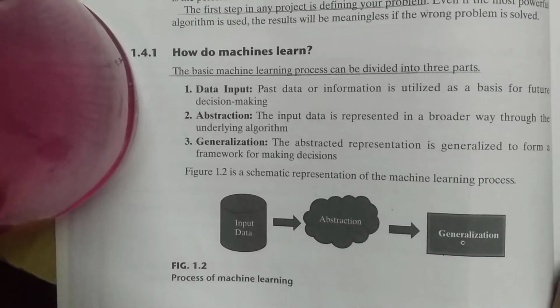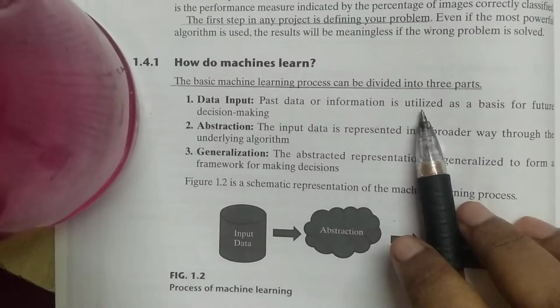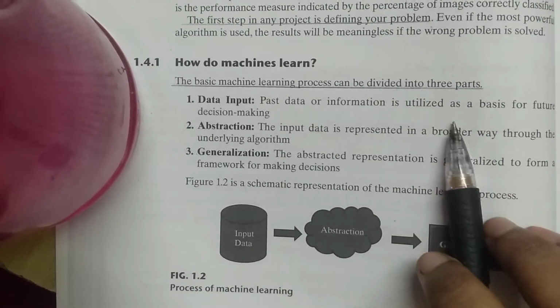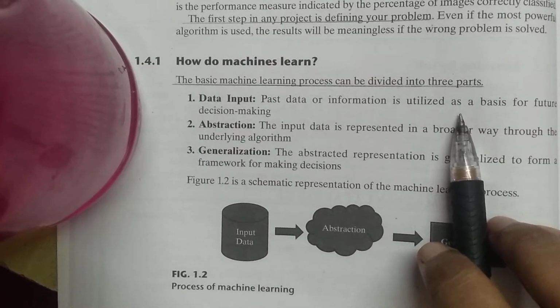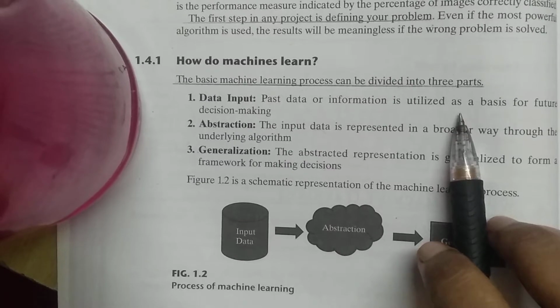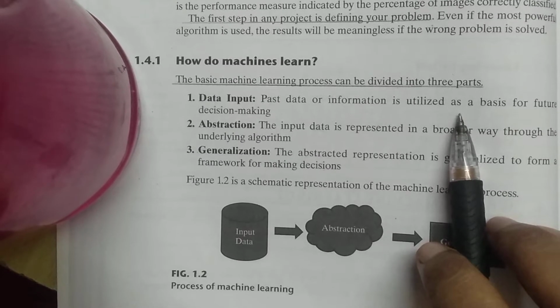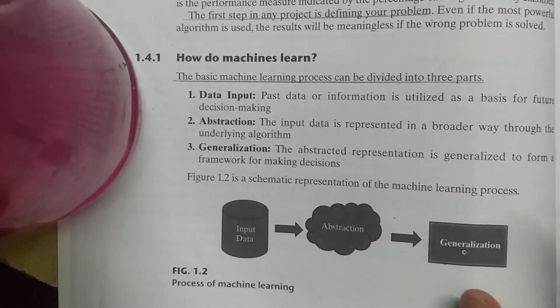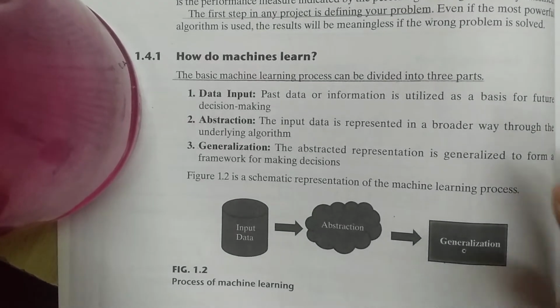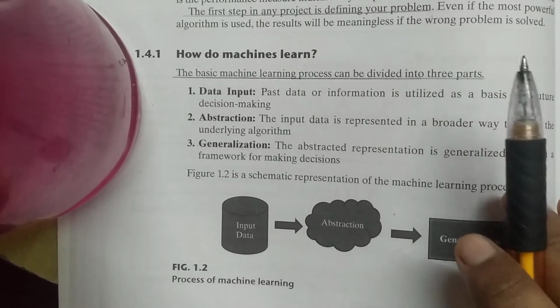This means that every data which is used in the past will be utilized in future decision making, like it is used as an experience in the field of data.